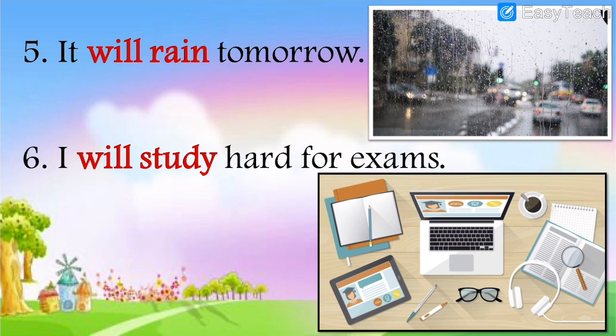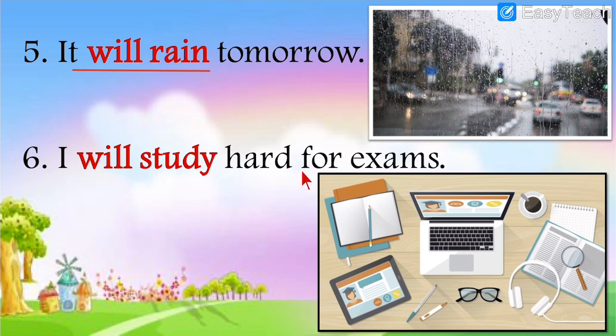Number 5, it will rain tomorrow. See, the word given is tomorrow. Did you see this word? Tomorrow means not today. After today what comes? Tomorrow. Yesterday, today and tomorrow. These are the 3 tenses. So tomorrow means it is future tense. Today it will not rain. Tomorrow it will rain. And here is given will. So will shows that it is in simple future tense.